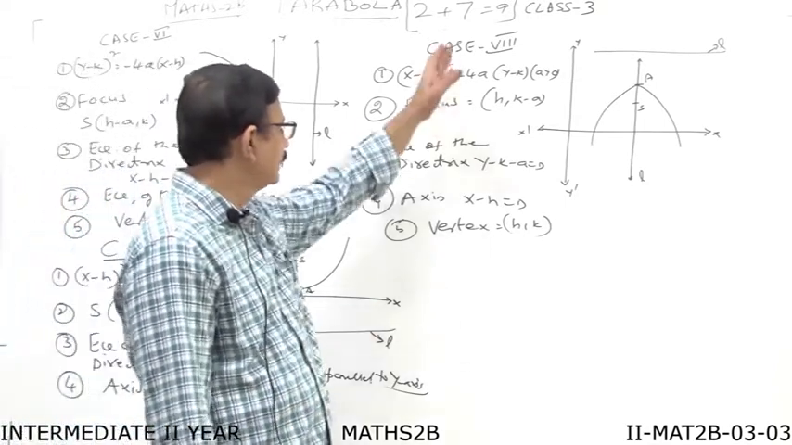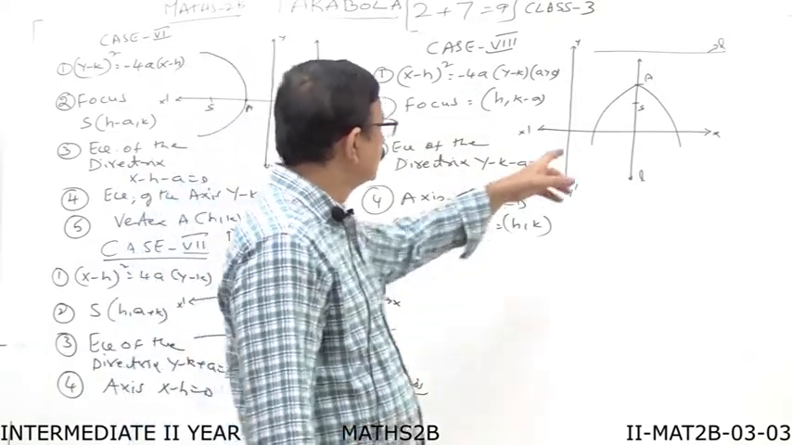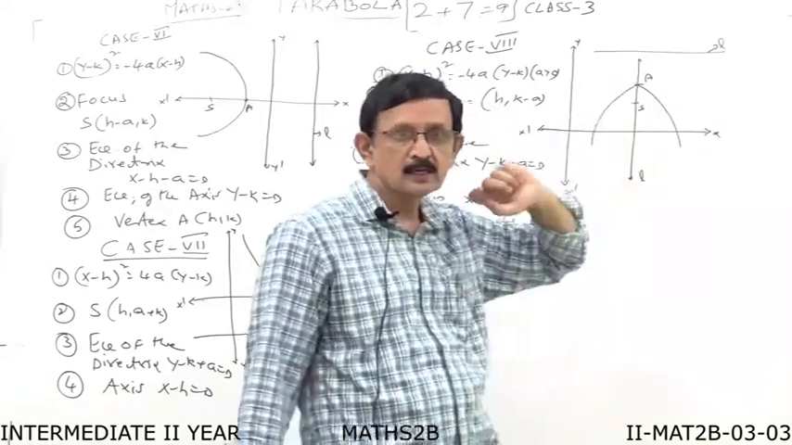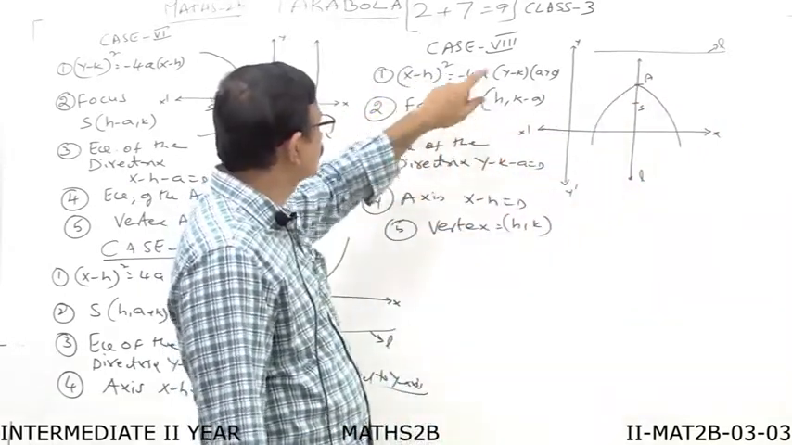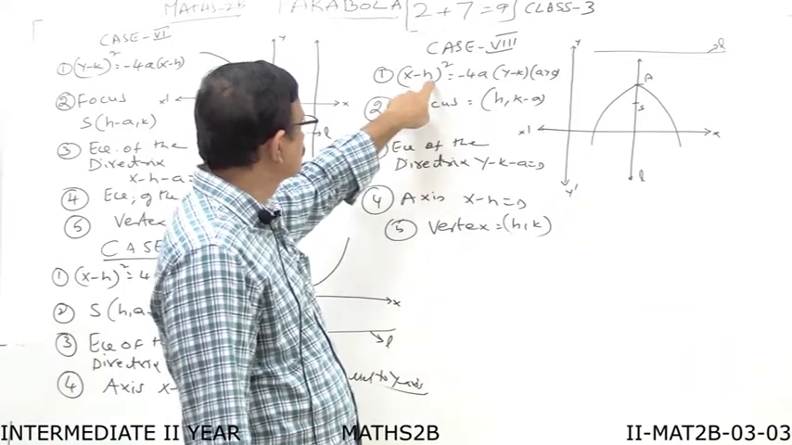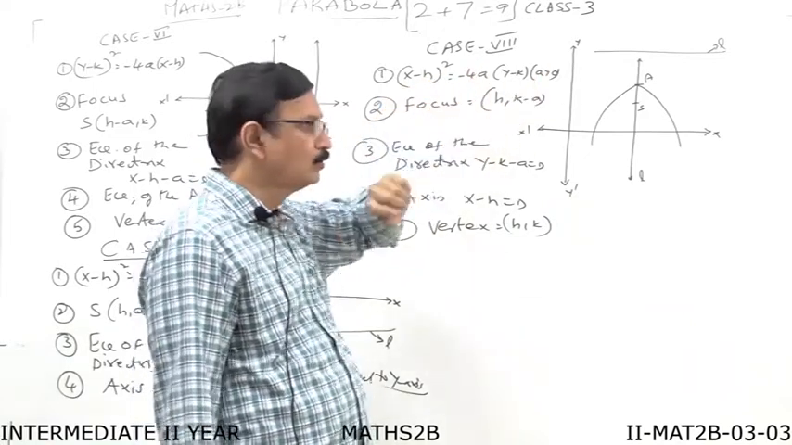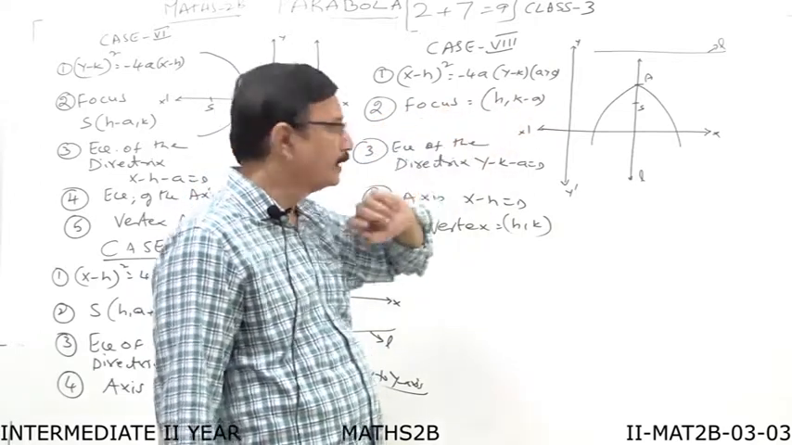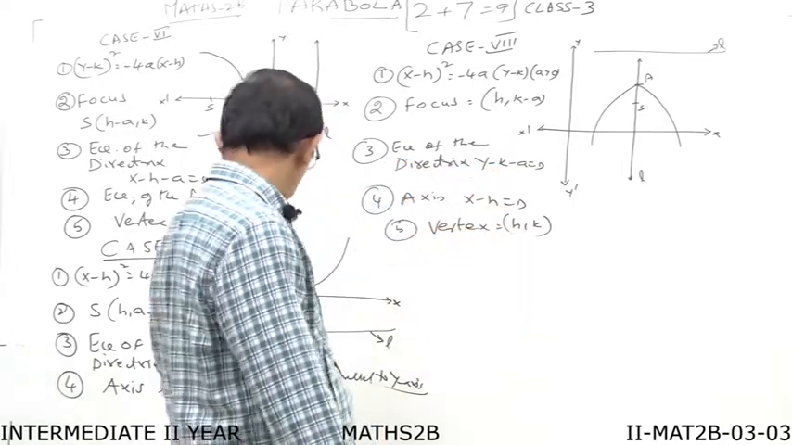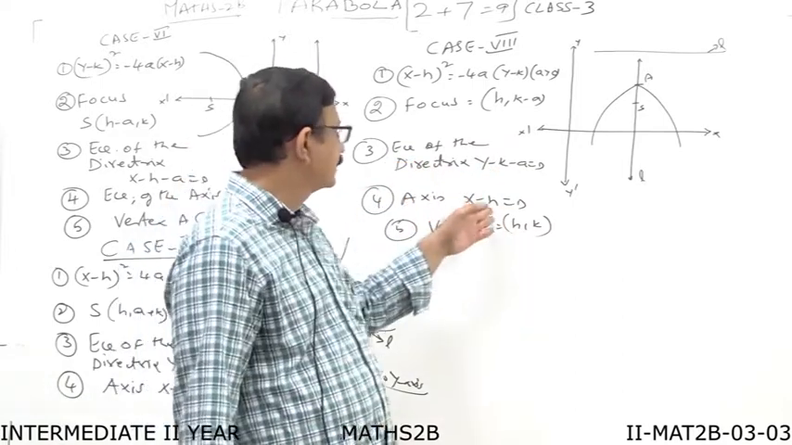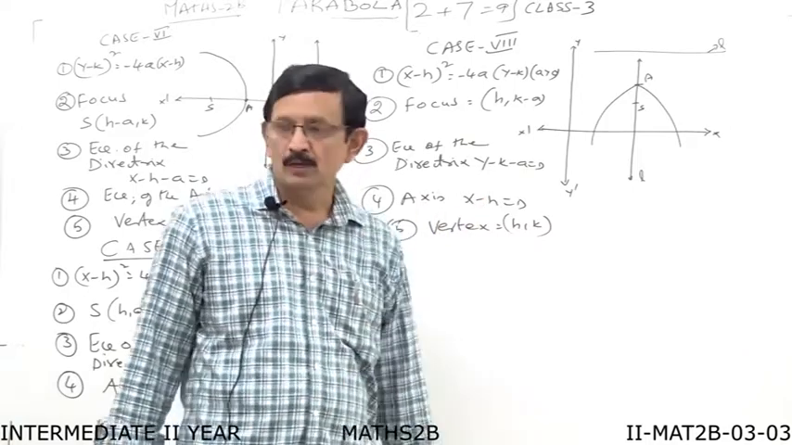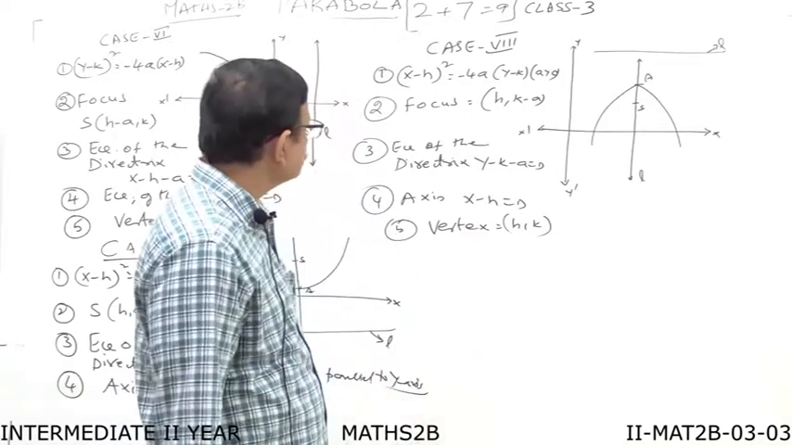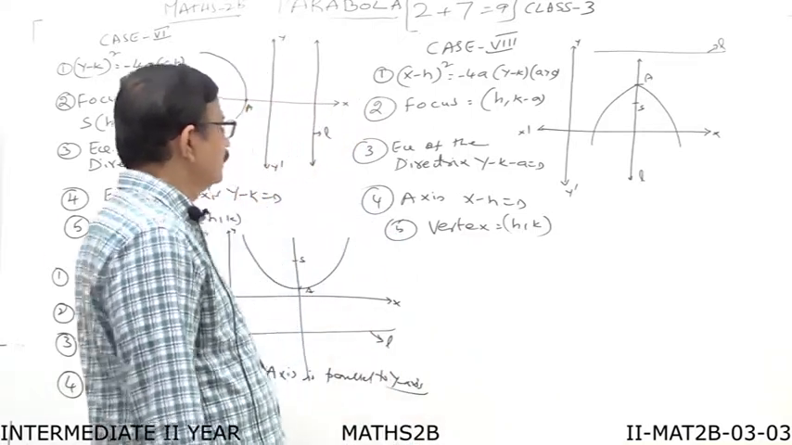And next one is case 8. In this case, the parabola will be like this. This is the directrix, this is the focus, and this is the vertex. What is the equation of the parabola? (x minus h) whole squared is equal to minus 4a into (y minus k). Focus coordinates are (h, k minus a). Equation of directrix is y minus k minus a is equal to 0. Axis equation is x minus h is equal to 0, and the vertex is (h, k). So these are the 8 different cases studied.